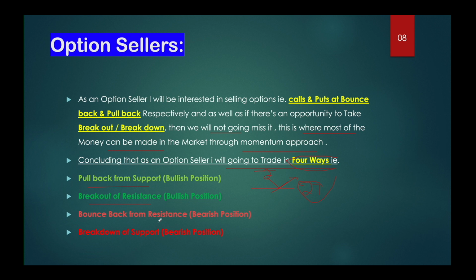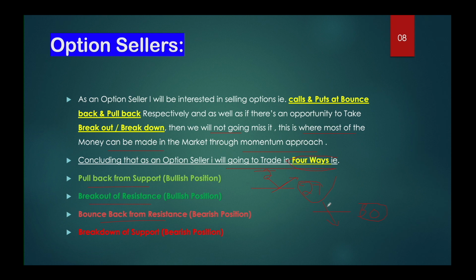Now the third way of trading is the bounce back from the resistance. Let's say that 30 is the resistance level in the market, and the price fell down and bounced back from the resistance. Say 30 was the support level, and given the breakdown below the 30 region, now 30 is acting as a resistance level. It previously acted as a support before giving the breakdown or gap down.